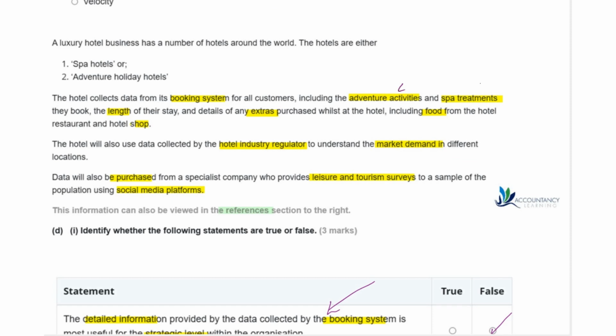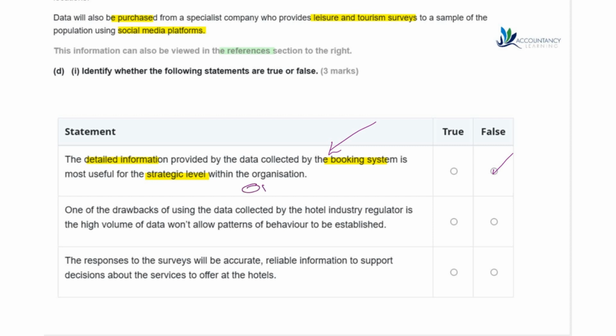it gives us data on the activities and the treatment, the length, extras, food, shop. So that's more likely to be around the operational level, so they know what customers are coming for, how long they're coming for, and what extras they want as well.